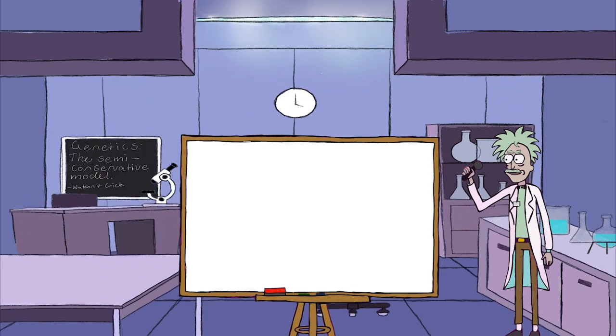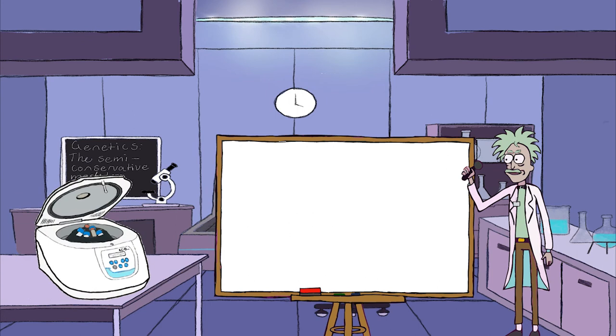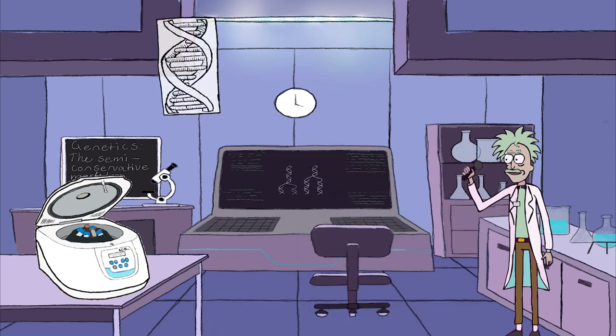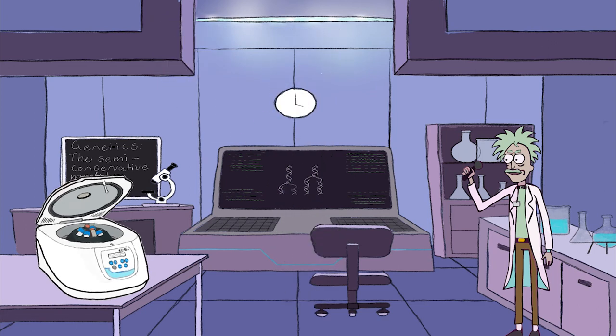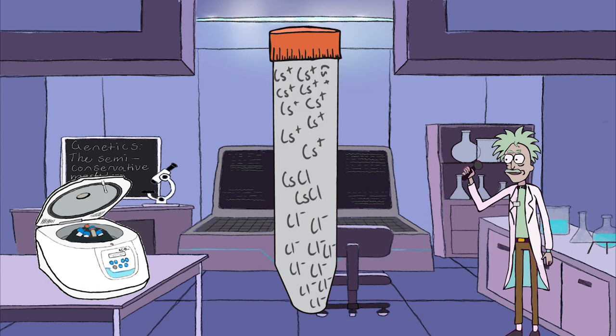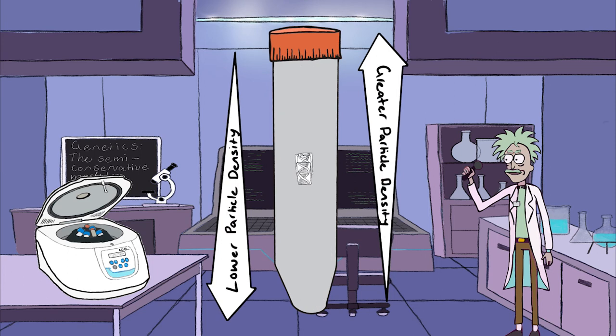To observe the anticipated weight differentiation of parent and daughter DNA molecules, Meselson and Stahl utilized a separation technique, density gradient centrifugation. For density gradient centrifugation, a small amount of DNA in a solution of cesium chloride is centrifuged. Cesium chloride, when centrifuged, creates a density gradient. The heavier cesium metal particles experience greater centrifugal force, leaving the lighter salt particles close to the rotor center. As solutions are centrifuged, heavier DNA molecules will experience greater centrifugal force and find a sedimentation equilibrium closer to cesium, compared to the lighter N14 DNA molecules that will find equilibrium at lower densities close to the chloride ions.